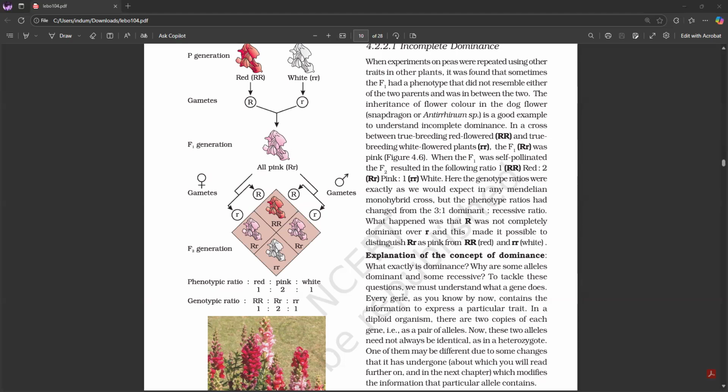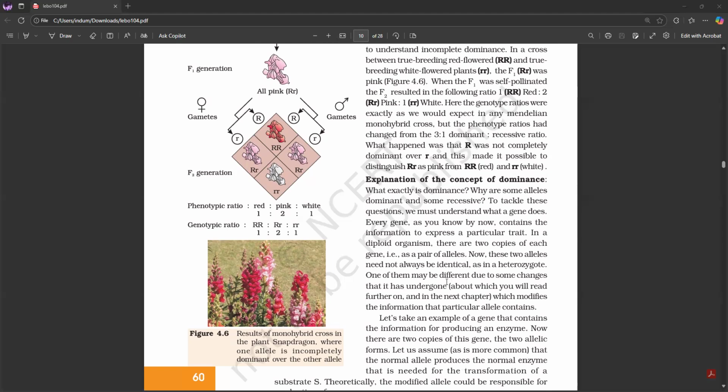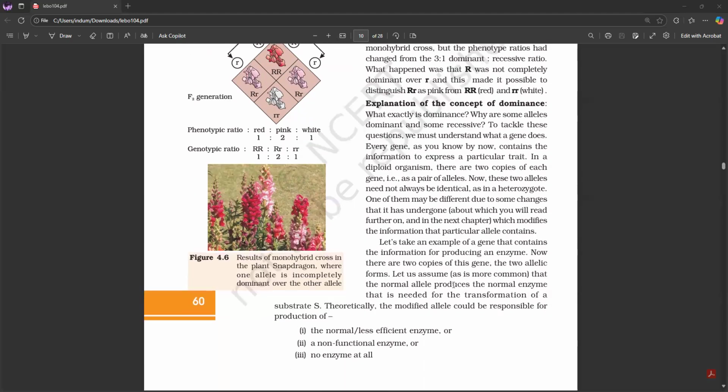When the F1 was self-pollinated, the F2 resulted in the following ratio: 1 red to 2 pink to 1 white. Here the genotypic ratios were exactly as we would expect in any Mendelian monohybrid cross. But the phenotypic ratios had changed from the 3:1 dominant to recessive ratio. What happened was that capital R was not completely dominant over small r, and this made it possible to distinguish capital R small r as pink from capital R capital R red and small r small r white.